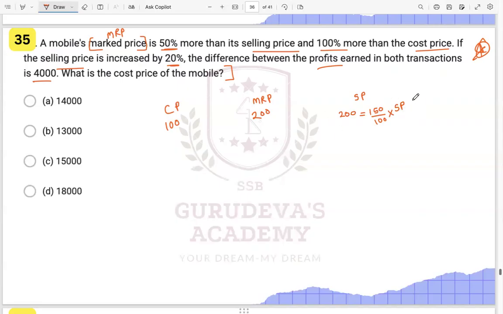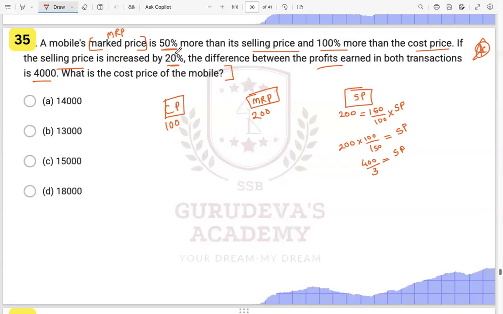With the help of this, can we find out the selling price? Yes. So it will be 200 into 100 by 150, that is our selling price. This will be 400 by 3. So we got the value of the selling price. This selling price is 400 by 3, MRP is 200 and cost price is 100. Okay, now let us see what is further given to you.